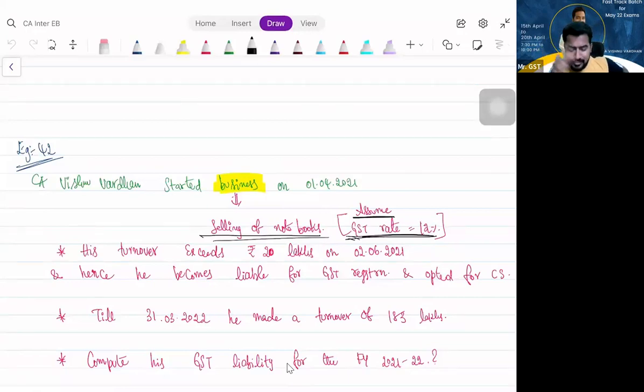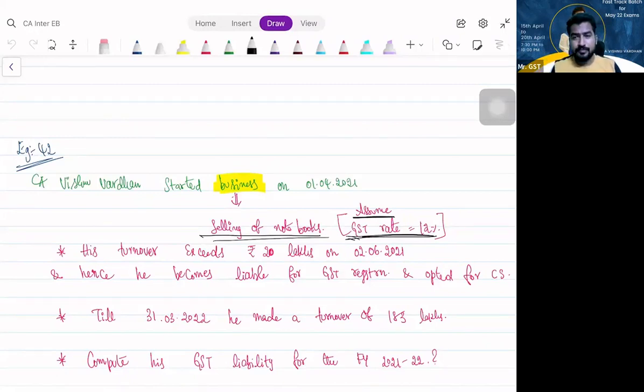First of all, just like same story before, the entire turnover for the year is how much? 183 lakhs. Did he opt for composition scheme? Yes. When he has opted for composition scheme, he will come out of composition scheme when? Once he touches the threshold limit, that is 150 lakhs. Now, on that 150 lakhs, you should have paid GST on composition rates, correct?